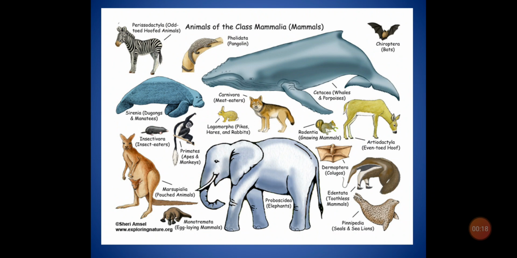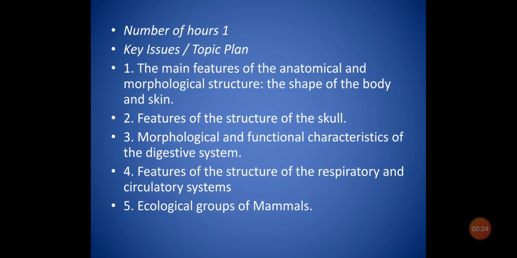skin. Second, features of the structure of the skull. Third, morphological and functional characteristics of the digestive system. Fourth, features of the structure of the respiratory and circulatory systems. Fifth, ecological groups of the mammals.